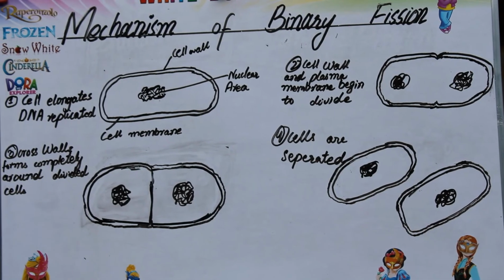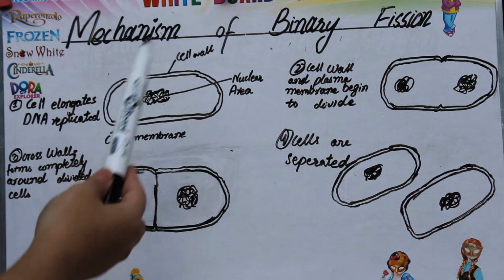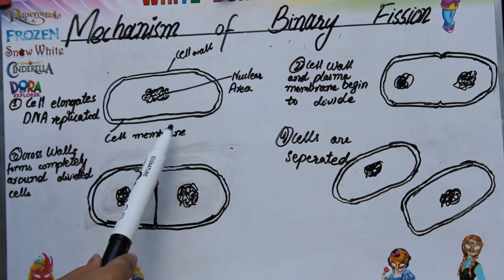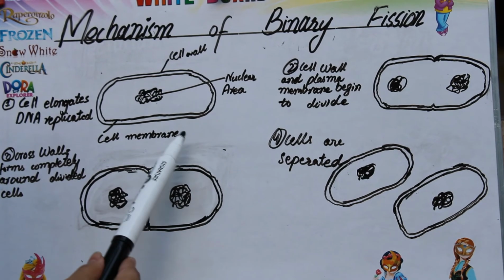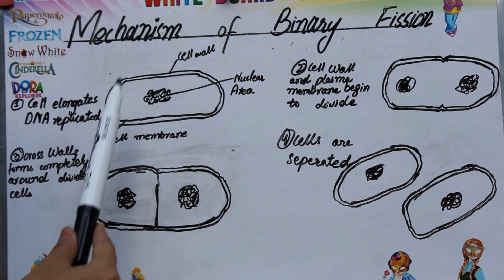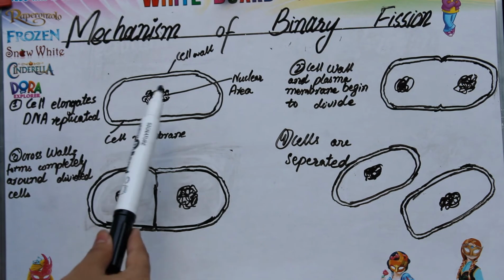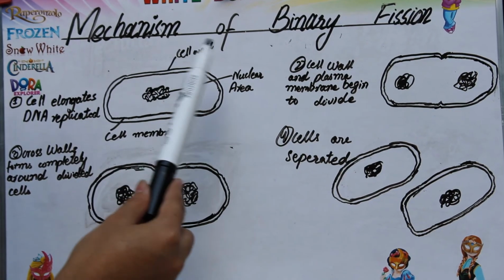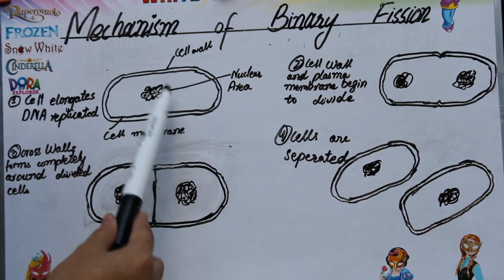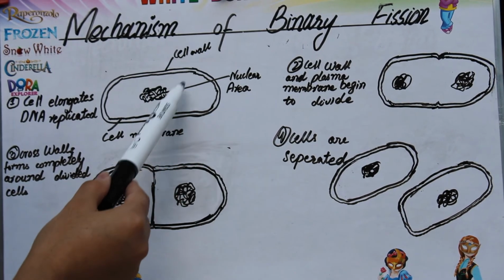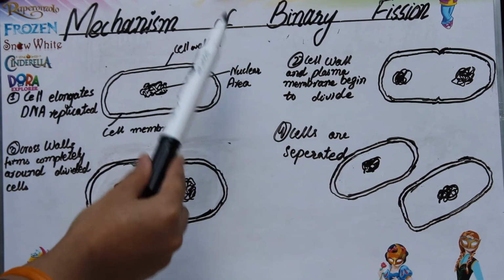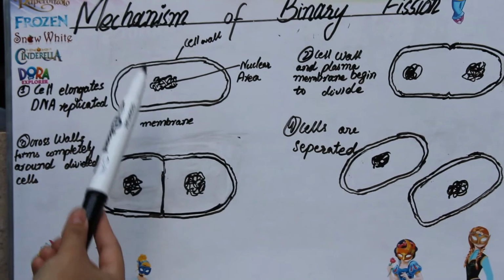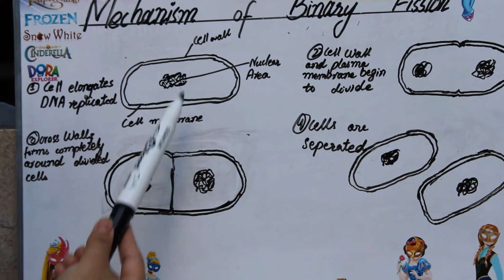Here is a diagrammatic representation of the mechanism of binary fission, how binary fission takes place. First of all, this cell, one cell of the bacterium, one bacterial organism, gets elongated. The cell becomes elongated, increases its size, and its genetic material, its DNA, its nuclear material, gets replicated. This is the cell wall outside, inside is the cell membrane, and here is the nuclear material or its DNA. The first step is that the cell elongates and increases in size.